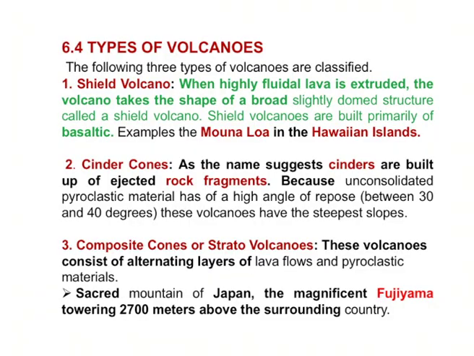And the third one is composite cones. These volcanoes have alternate layers. Because of the alternate layers, sometimes the lava erupts to the outside, and sometimes it does not, and after some time the same lava erupts again, so a gap is formed here.